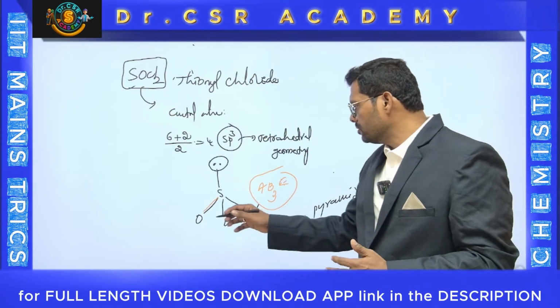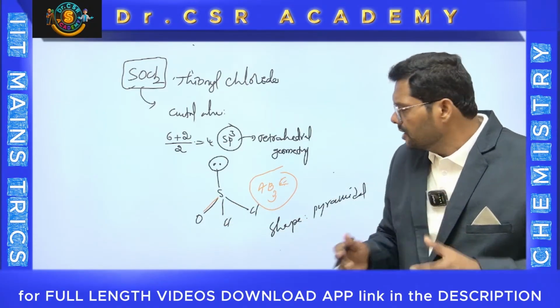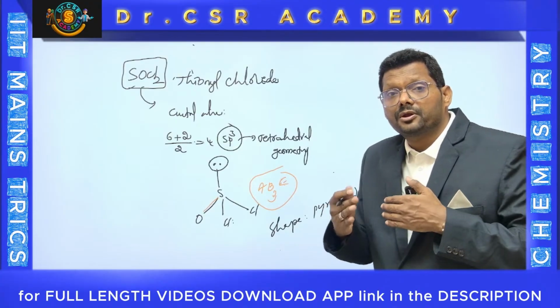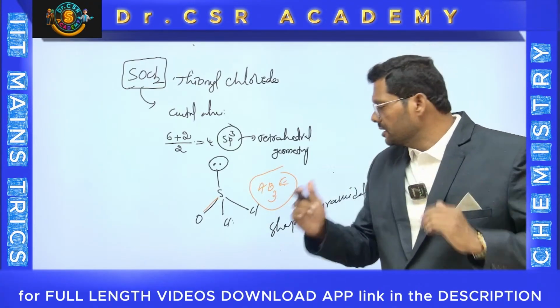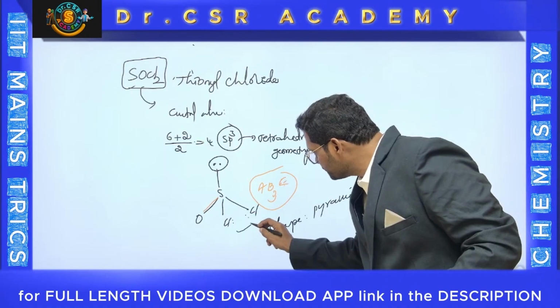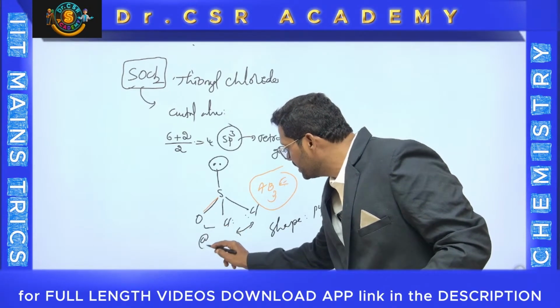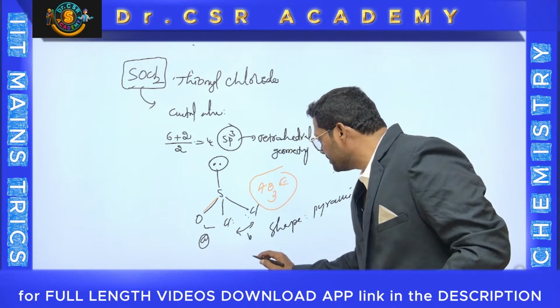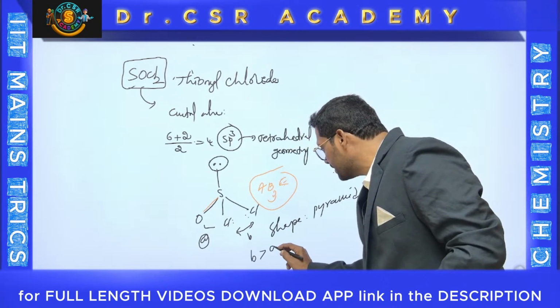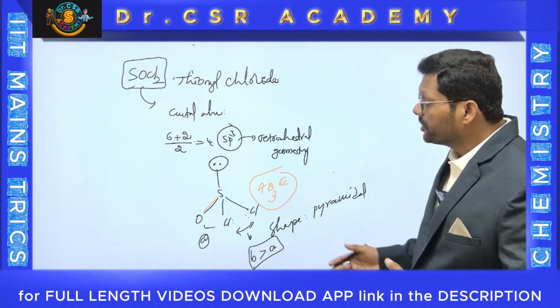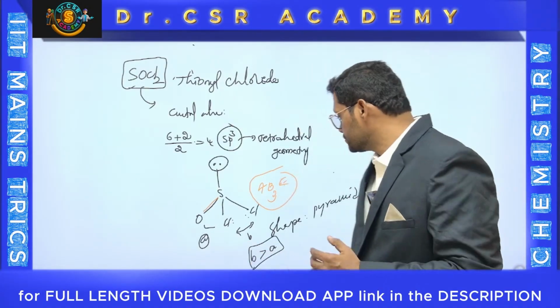Anyhow, the bond angle between chlorine and chlorine is more, because of lone pair repulsions on the bonded atoms. Bonded atoms have repulsion, therefore here the bond angle is more. Take one bond angle as A and the other as B. Here the bond angle B is greater than A. Even that point you can cover this way.